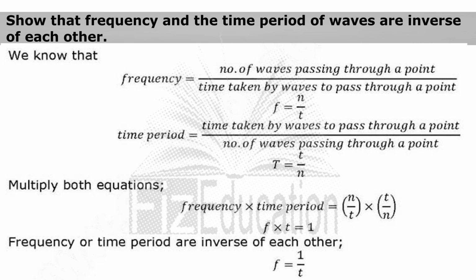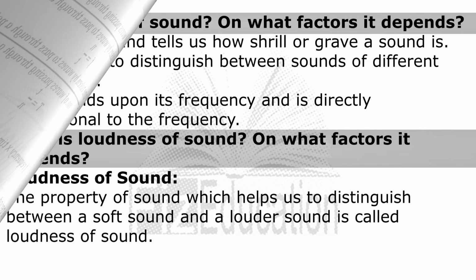T = t/N. Multiply both equations. Frequency multiplied by time period is equal to N/t multiplied by t/N. f × T = 1. Frequency and time period are inverse of each other. f = 1/T.